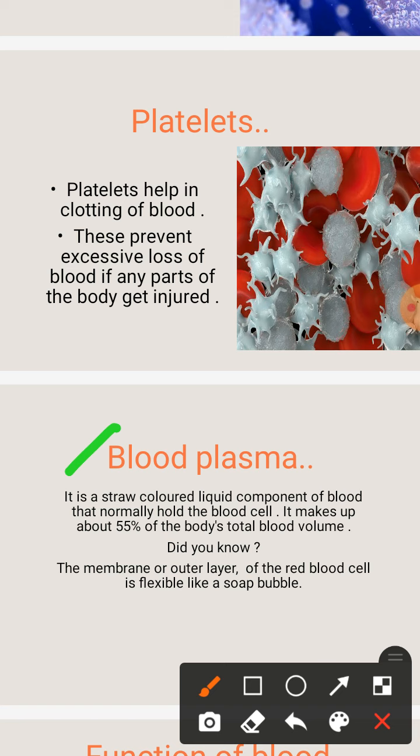Why? So that it can bend itself in many directions without breaking. This is important because the red blood cell must be able to pass through the tiniest blood vessels to deliver oxygen whenever it is needed. That's why the red blood cell is flexible like a soap bubble.